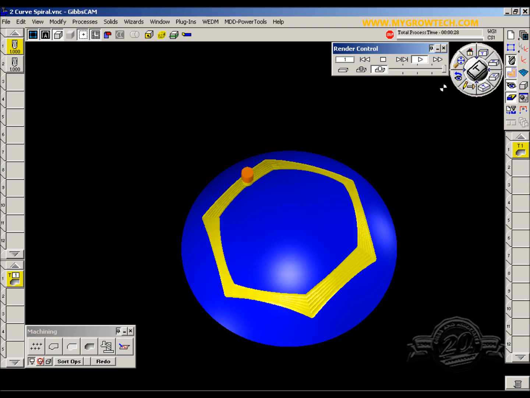The spiral option has been added to the two curve flow surfacing option. This option can be used with cases involving closed curves when all cuts are going in the same direction. The order in which the geometry is selected determines the first shape to be cut and where the tool will spiral in or out to.